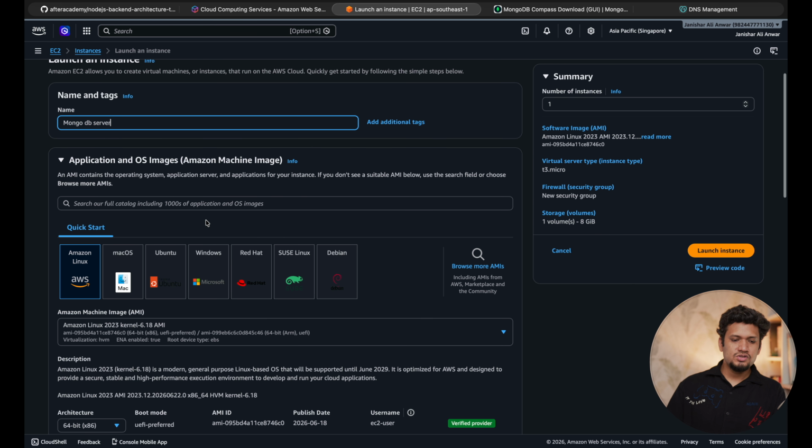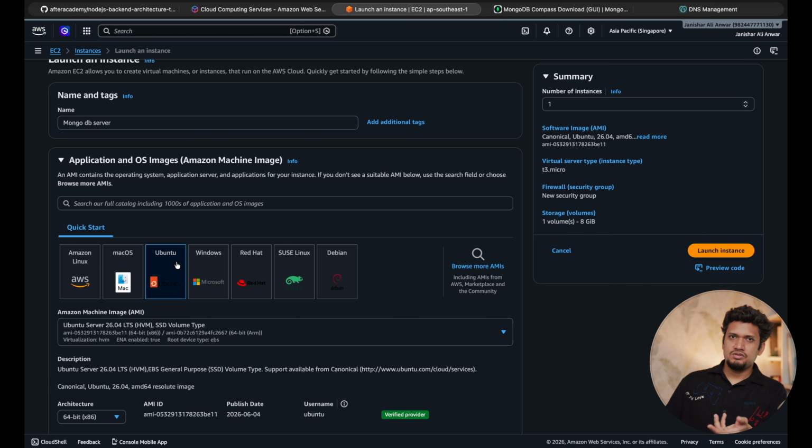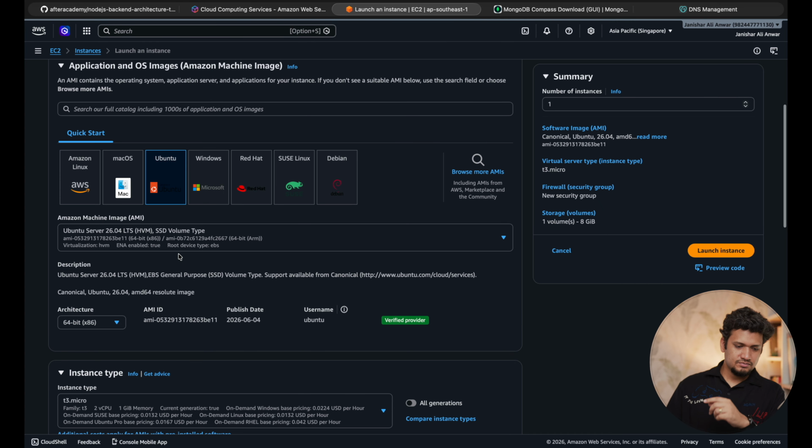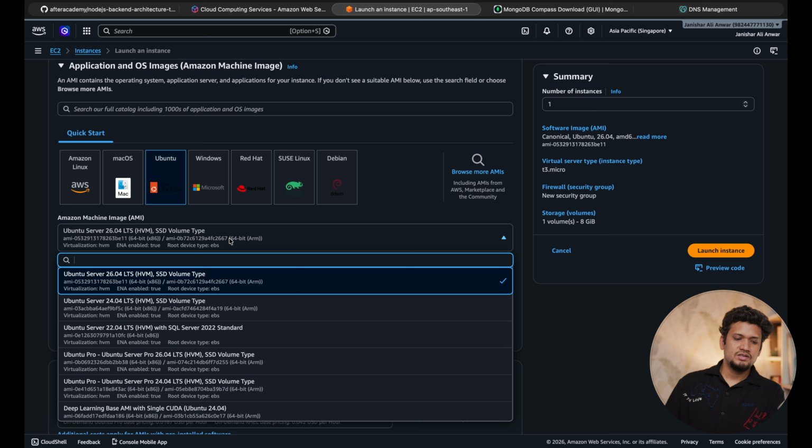Now you must choose the OS on which you want to host your service. I've always used Ubuntu because I find it the simplest and for me it is very familiar. So we are going to use Ubuntu. Now after choosing Ubuntu, we have to select the version.